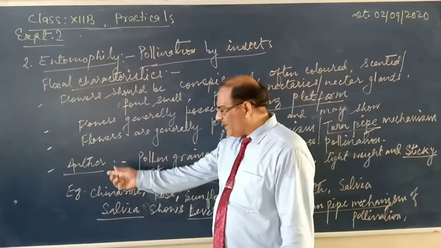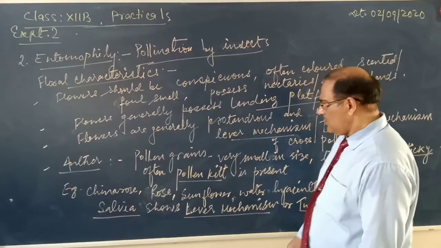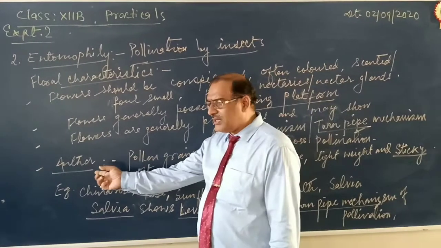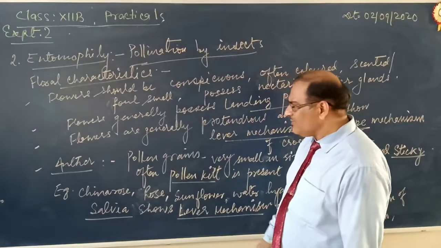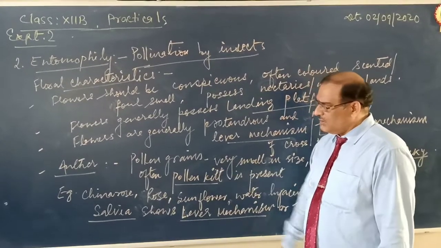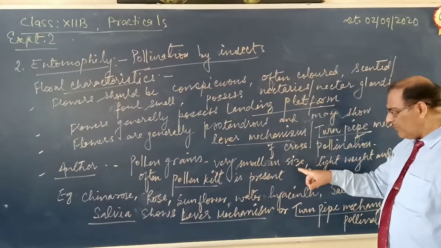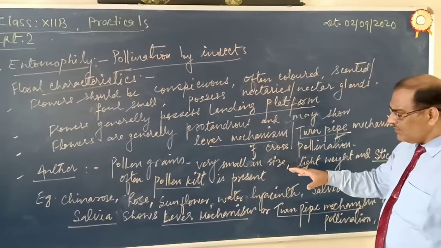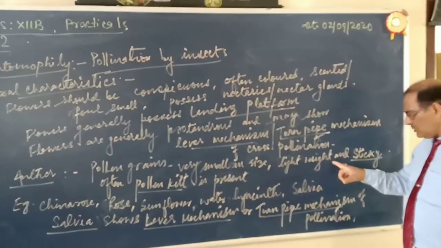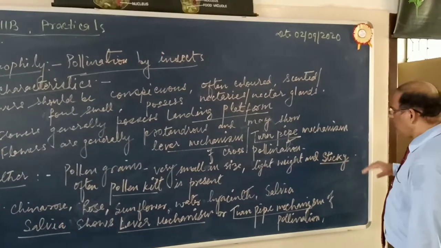Now, what should be the feature of anther? Anther is the structure in which pollen grains are produced. When the pollen grains are matured, the anther ruptures, and the pollen grains are liberated. The pollen grains are very small in size, but larger than anemophilous ones. Lightweight, it's not so heavy, and it is sticky.